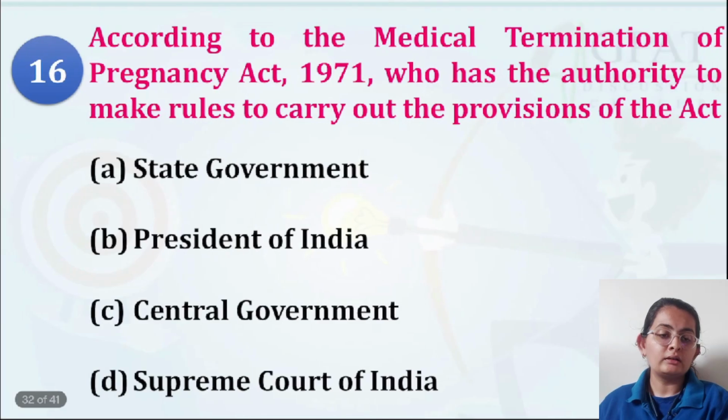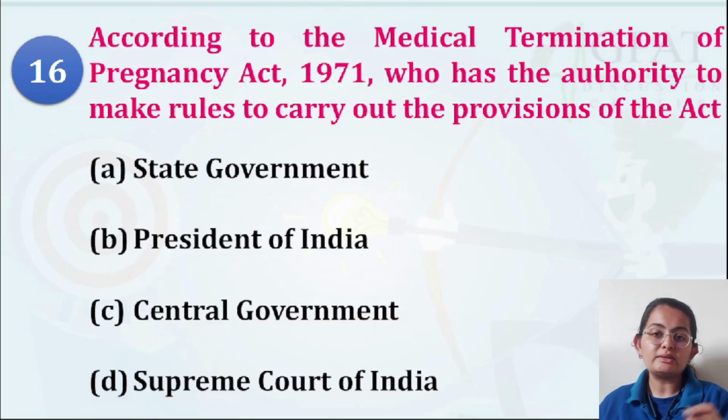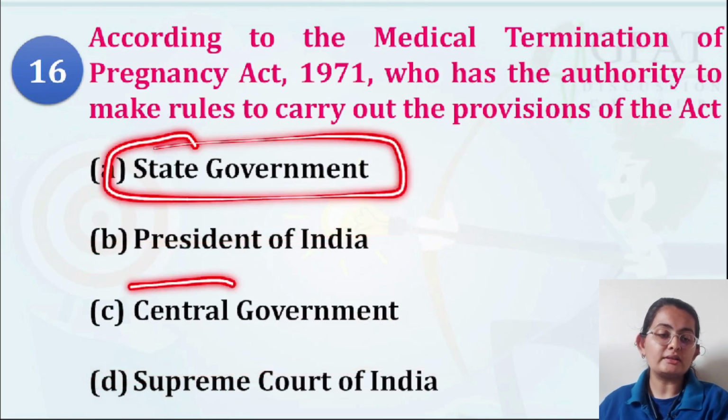Question number 16: according to the MTP Act, who has the authority to make rules to carry out the provisions of the Act? State government, President of India, Central Government, or Supreme Court of India. First of all, you must know that making rules and regulations is the work of the government, so the President of India and the Supreme Court are eliminated. It would be either the state government or the central government.